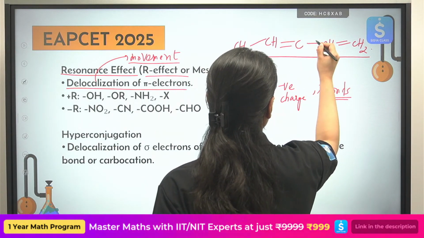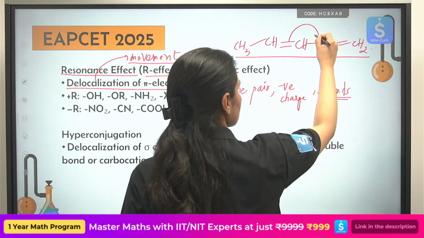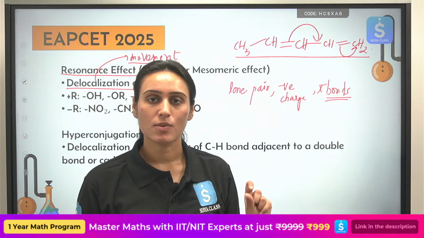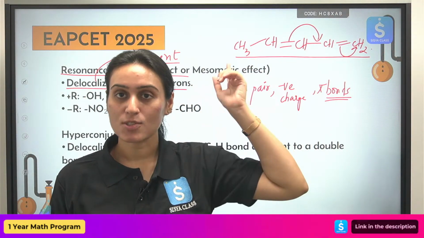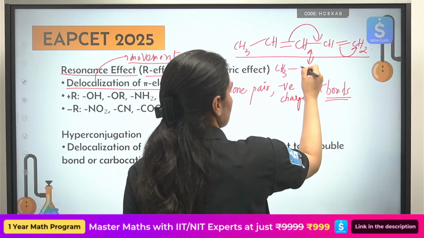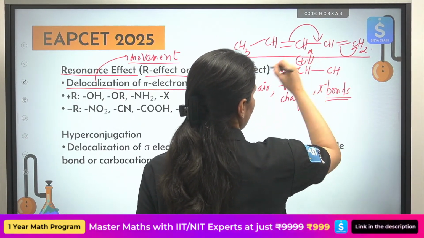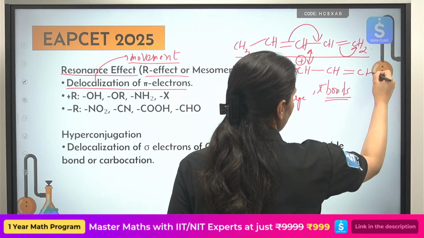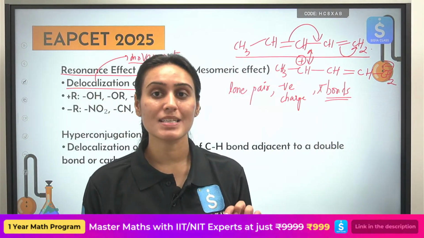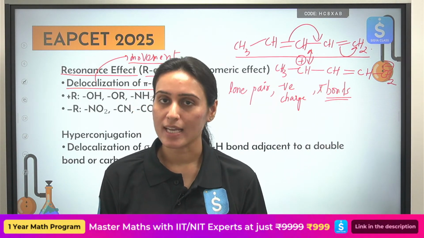Okay. All right. So in this case, this kind of delocalization can occur. Okay, so your pi bonds are going to move. So that will create a positive charge here, a double bond here, and a negative charge here. Okay, so this is how you can represent resonance. We are moving pi electrons. Like that, you can move negative charge also.